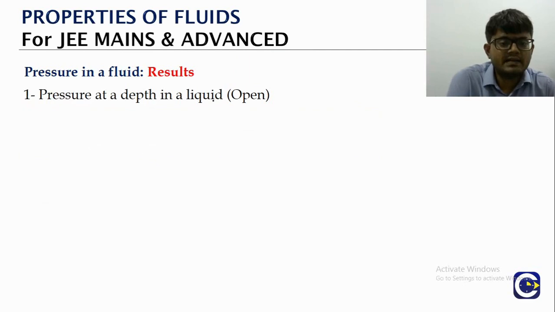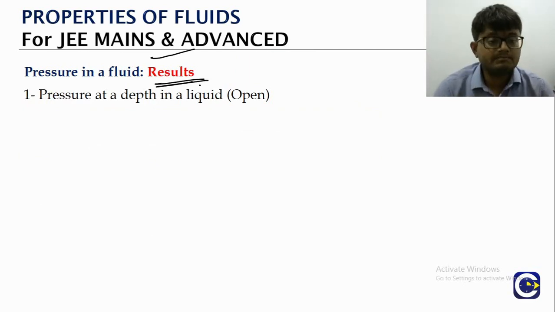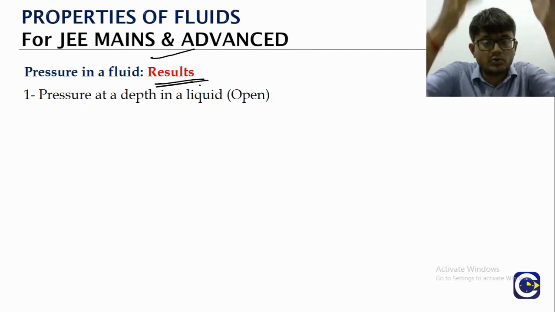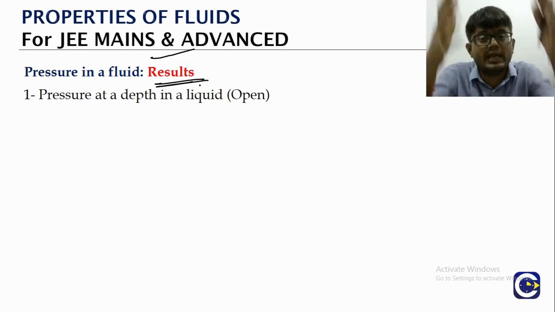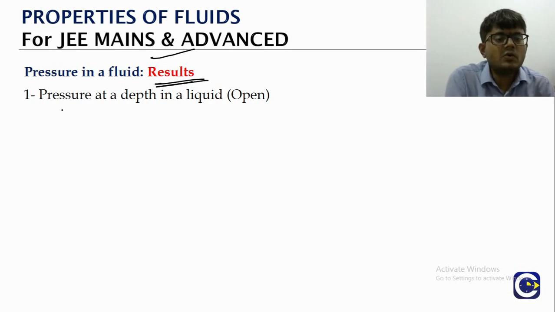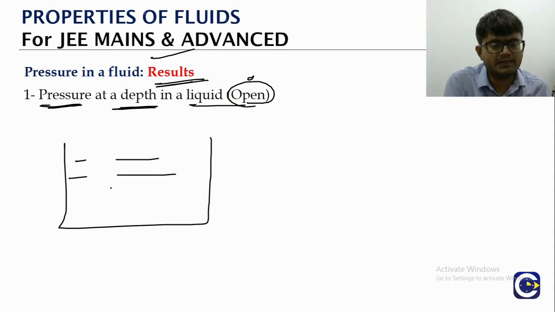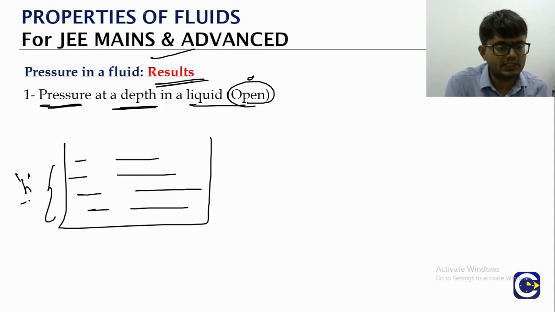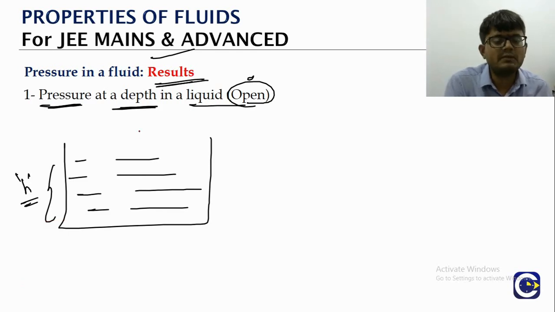Now we will see some standard or important results with regard to the pressure in a fluid. We talked about pressure due to a liquid column and also the atmospheric pressure, which is the pressure due to the air column. If you look at the pressure at a depth in a liquid, here we are putting the word open, so think about it. We have a vessel in which the liquid is there. Let's say the depth is H. What is the depth of the column? It is H.